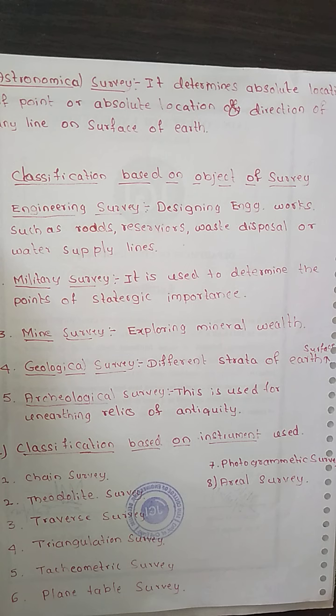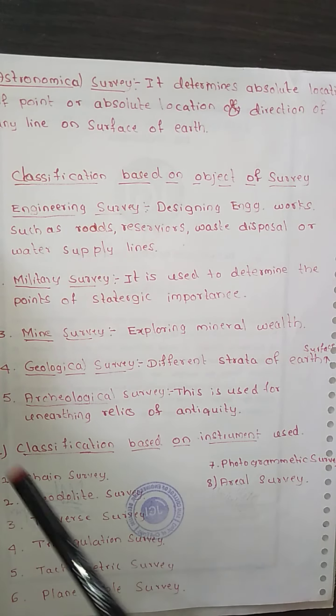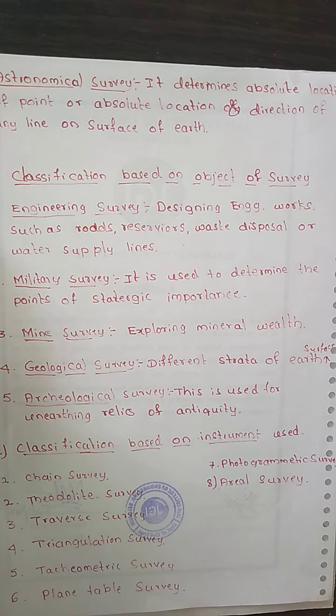This is used to determine unearthing relics of antiquity, meaning ancient structures. If for any building we want to know how many years back it was built or how old it is, we use the archaeological survey.